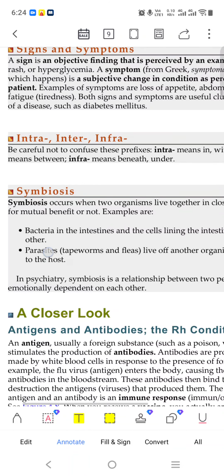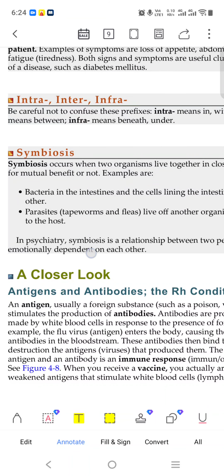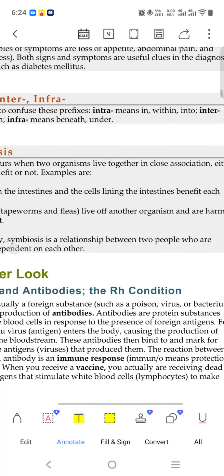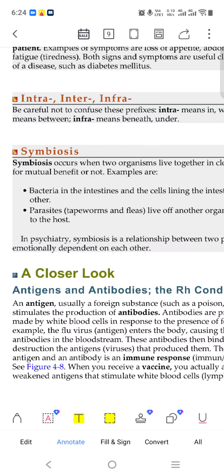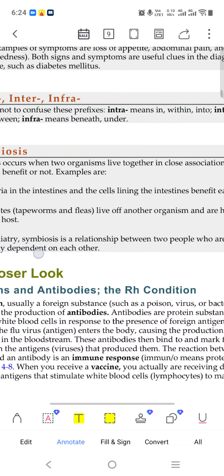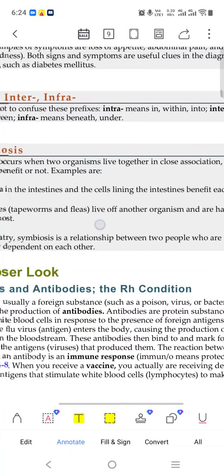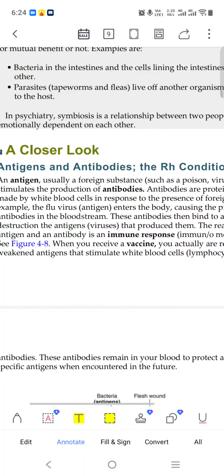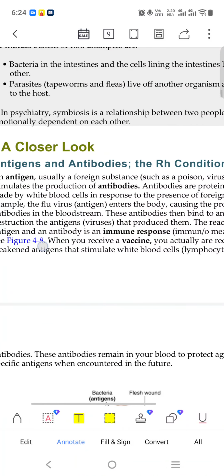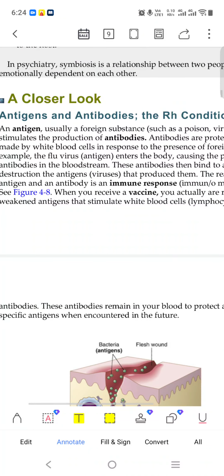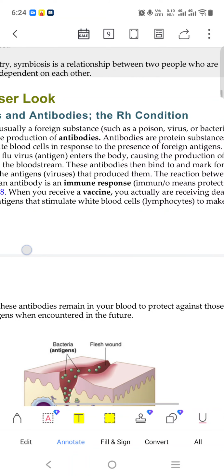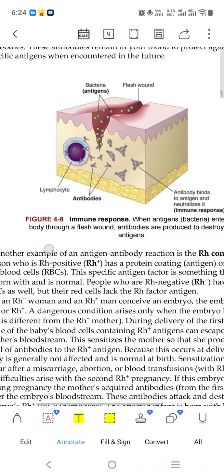Symbiosis occurs when two organisms live together in close association, either for mutual benefit or not. Bacteria, antigens and antibiotics are not important. In this, antigen, antibodies, immune response, nothing important. Only the word is there.